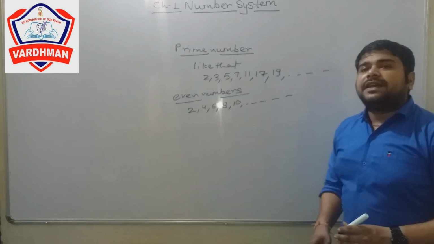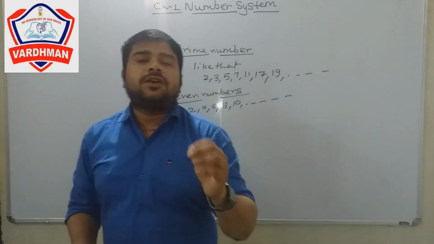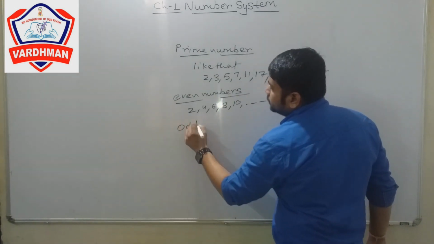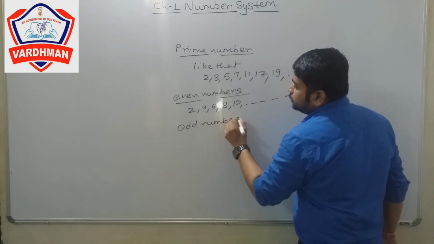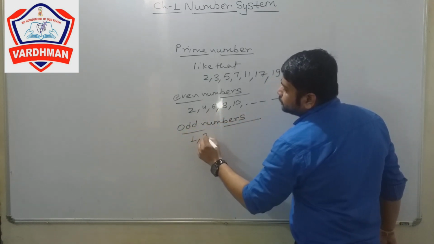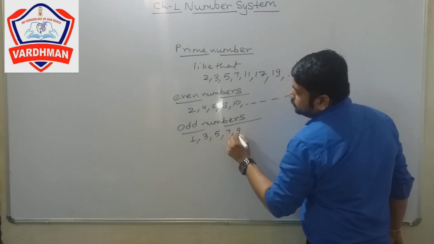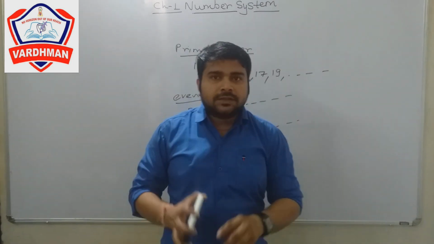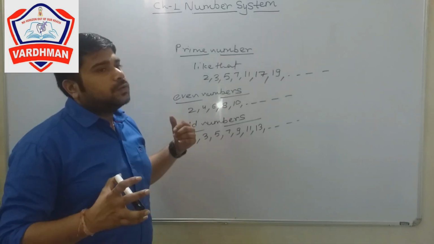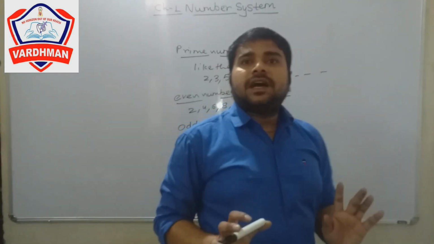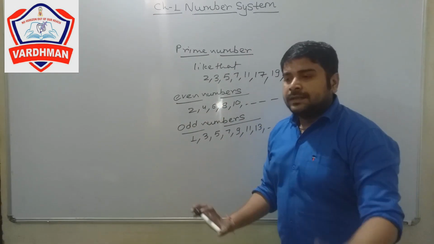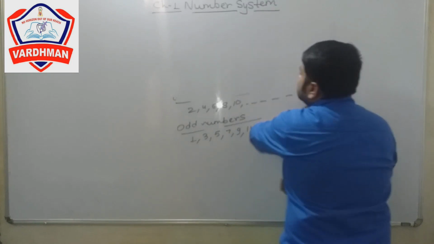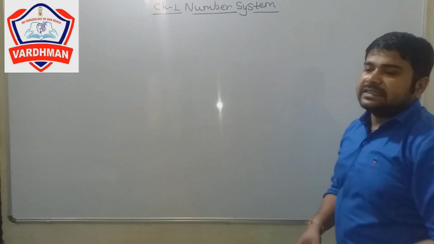After this, even numbers. Multiplication of 2, that means they come in the table of 2. These are all the even numbers. Next one, not a multiplication of 2, meaning not coming in the table of 2. These are all the odd numbers. Any doubt in prime number, even number or odd number?